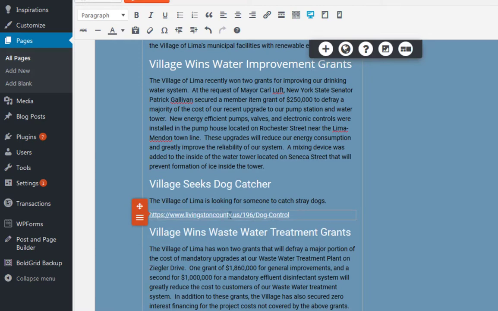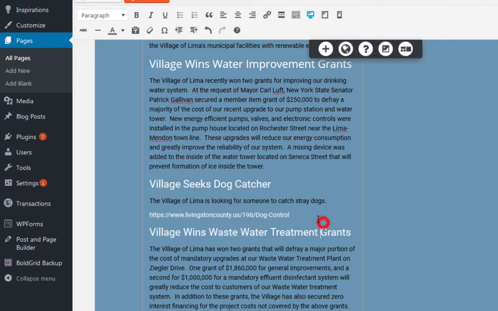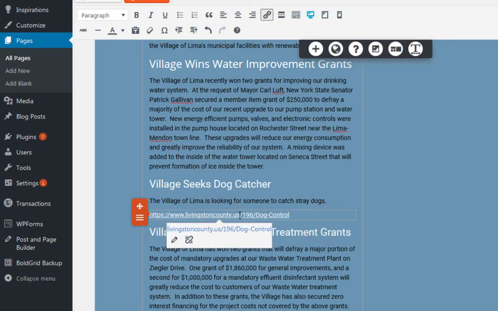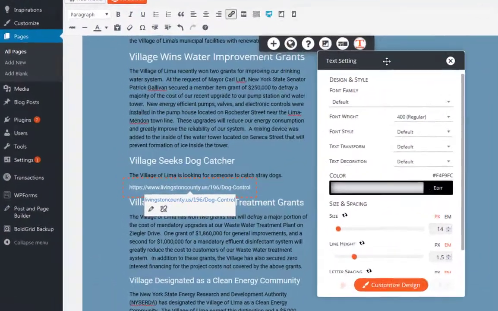So this is what you do. You would think that you would highlight all of this and then come up here and start changing stuff. You might be able to do the bold and the underline, but I don't think you can change color up here. So this is the way I do it. You may find another way. You're a really smart person. So you click anywhere in here. You don't highlight. You just click anywhere in this text, and you come up here to the font text and click on that. And it comes over here. You can see the color is now white.